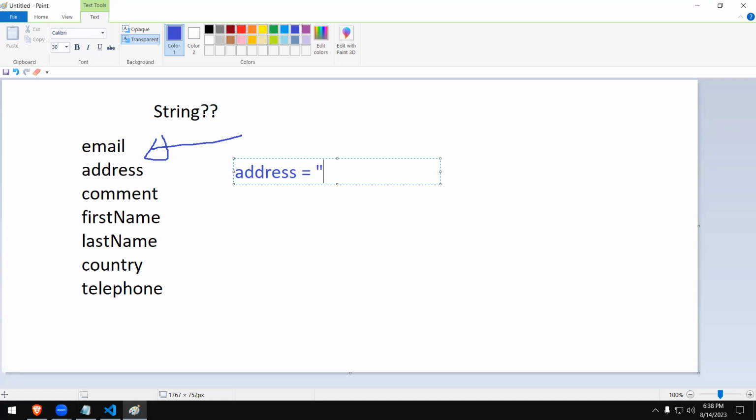You can learn it. Within double quotations, you can write what it is, right? We will type something like 99, comma, Hill Street, Candy. I don't know whether there's such an address, right?